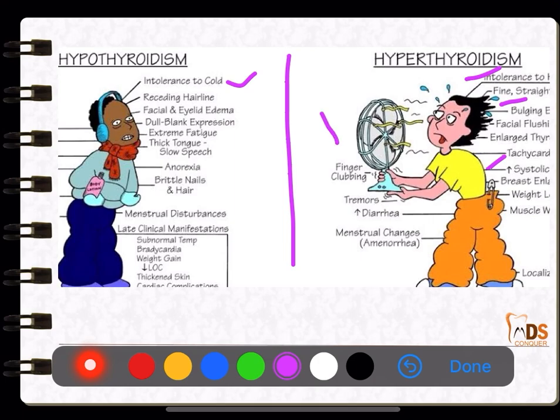In kids it is called cretinism. They can post a picture of a cretin child showing macroglossia and give you symptoms like intolerance to cold, then you have to go for hypothyroidism. Hyperthyroidism: intolerance to heat, exophthalmos and tachycardia are the other important symptoms.